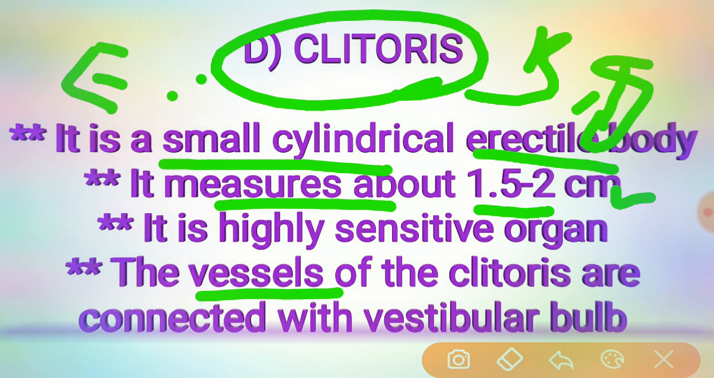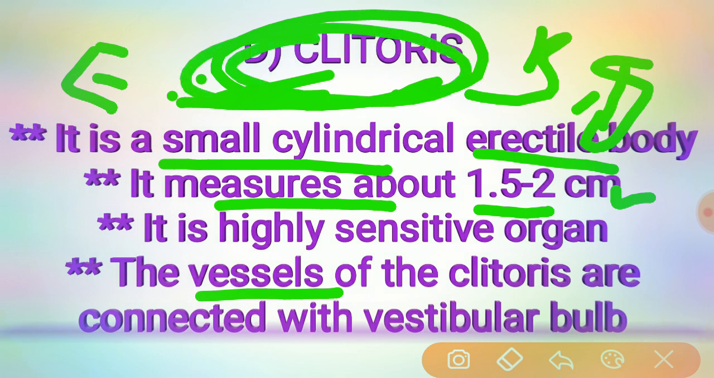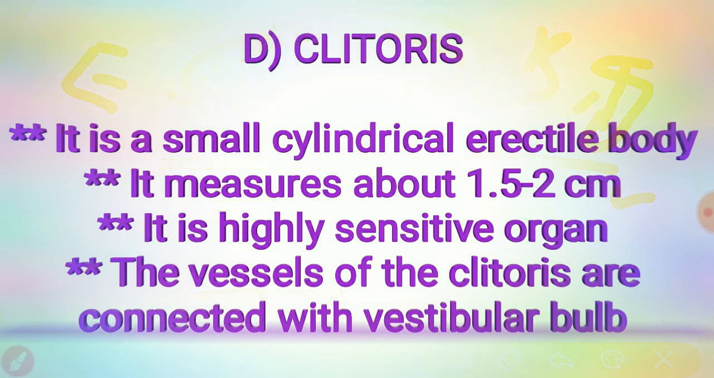The clitoris is always homologous to the penis in the male, but it shows some differences. Let's see what the difference is. It differs in being entirely separate from the urethra. The clitoris is attached to the undersurface of the symphysis pubis by the suspensory ligament. Got it? So always the clitoris is attached to the undersurface of the symphysis pubis. So this is the clitoris.